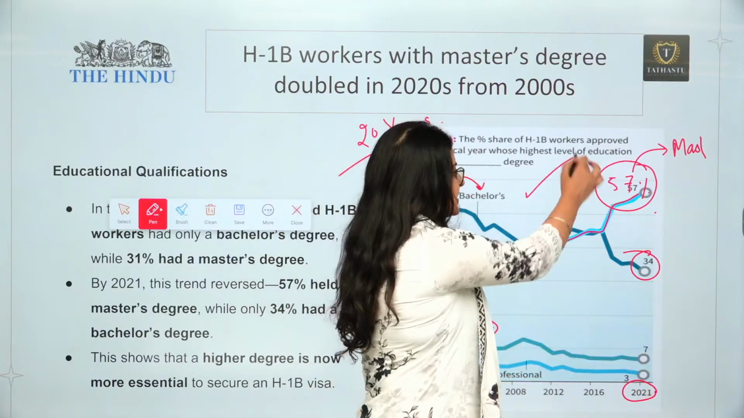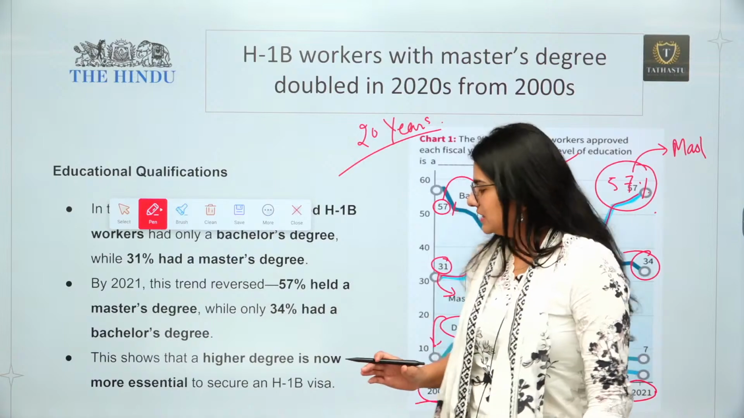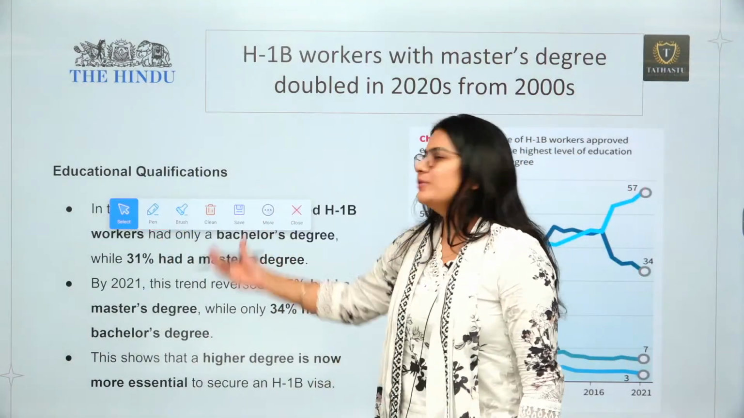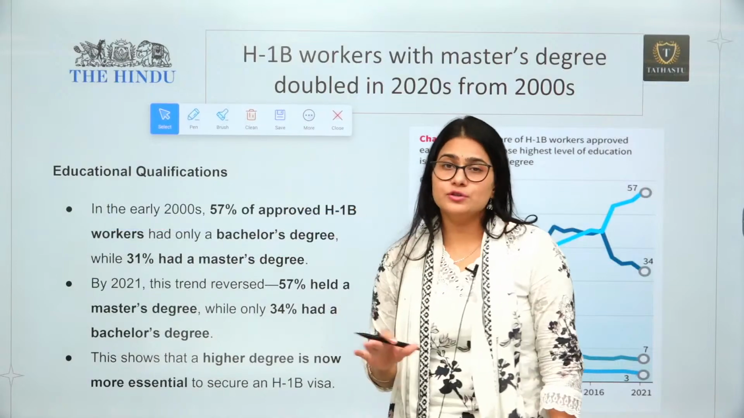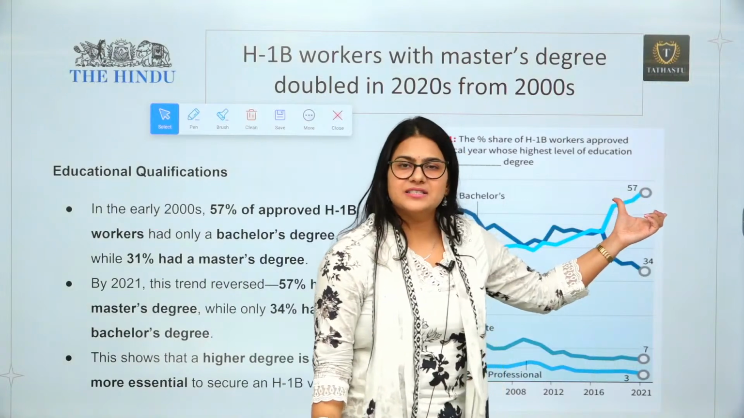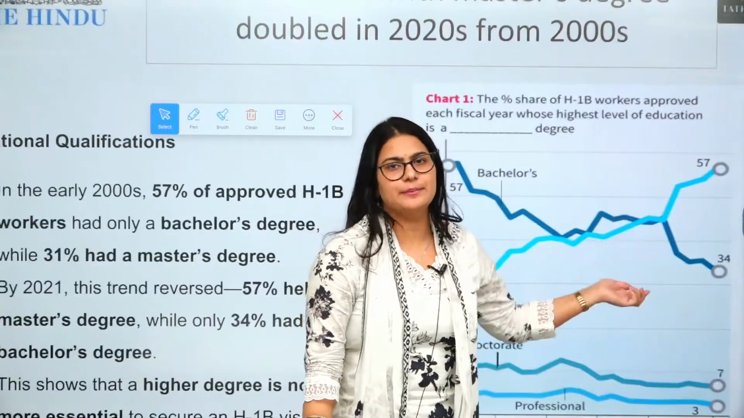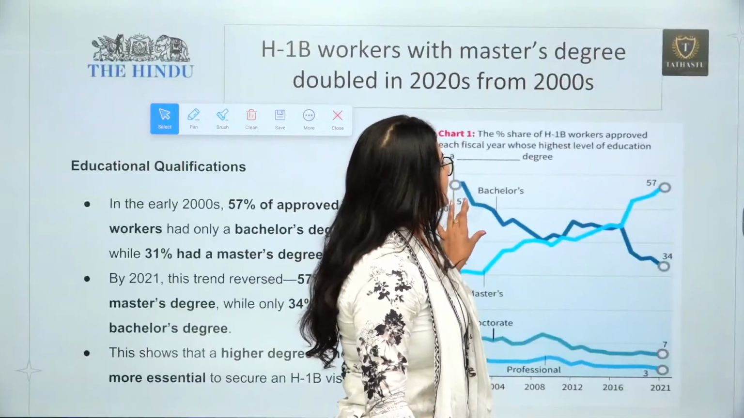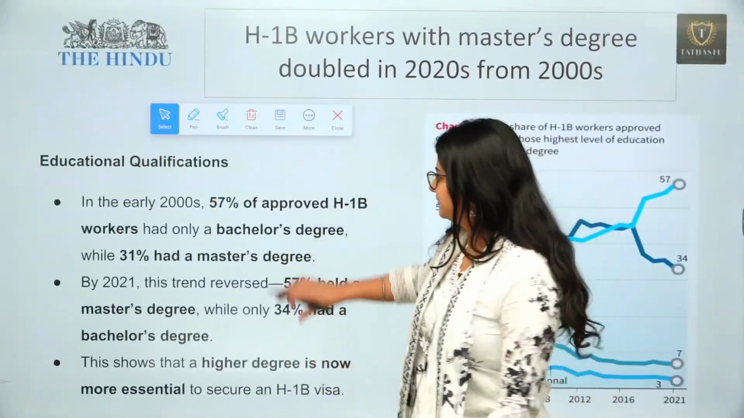So, this is the first observation of how the nature of H1B visa changed. If someone wants to seek an H1B visa, it is highly likely that if they have a master's degree, they will get the visa. If they have a bachelor's degree, they can get it, but not with that much surety.